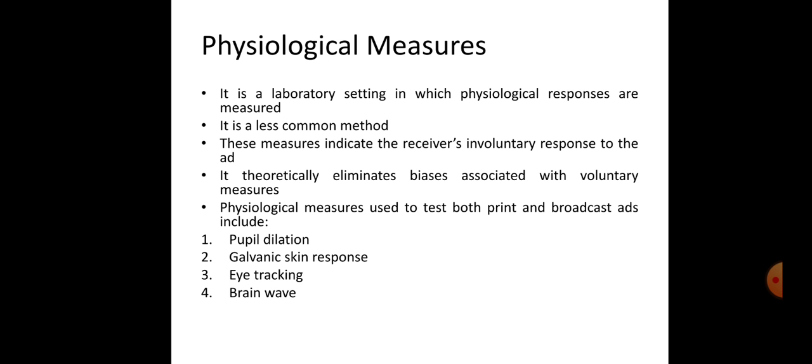It is used to evaluate product and package designs as well as to test ads. Pupil dilation suggests a strong interest in an ad or implies arousal or attention-getting capabilities. The use of pupillometers has waned over the past decade due to high costs and some methodological problems.